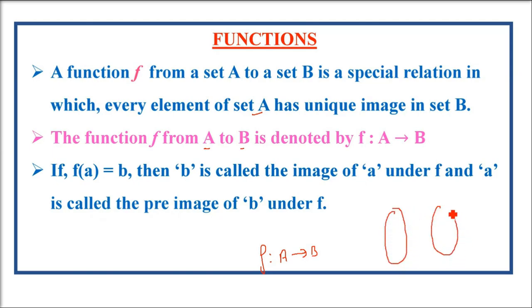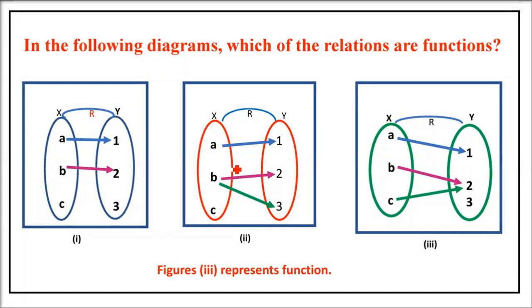What does it mean? It means if we have two sets, say A, B, C and 1, 2, 3, the contents are: a is mapped to 1, the image of a is 1 and the pre-image of 1 is a. Let me tell you again. If b is related to 3, the image of b is 3 and the pre-image of 3 is b. These are different mappings. These are relations.